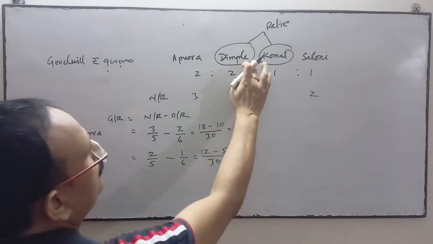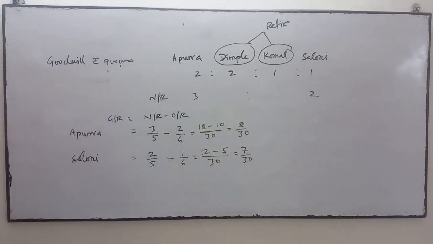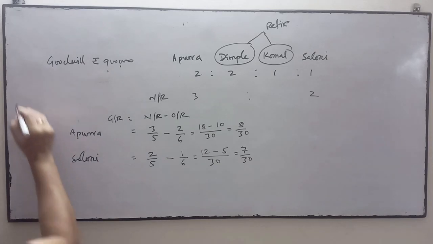Both the partners are retiring. So first we want to know Dimple's share of goodwill.